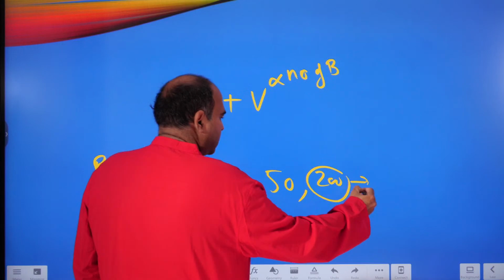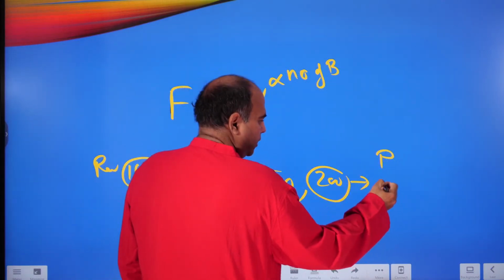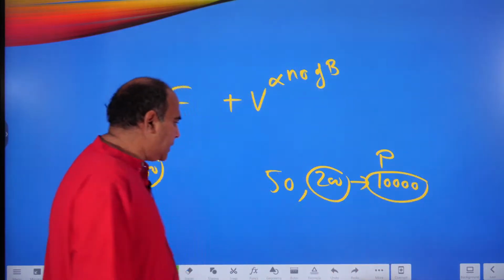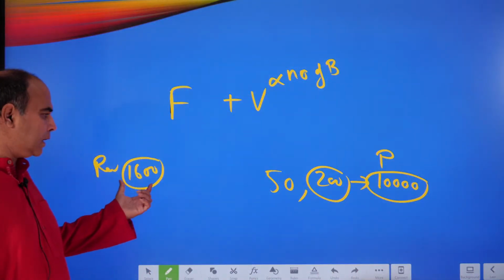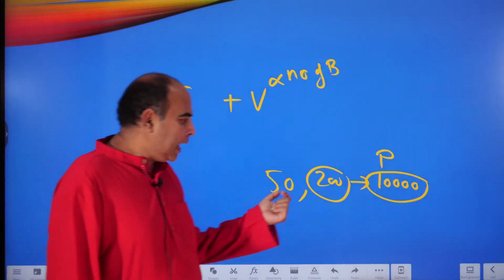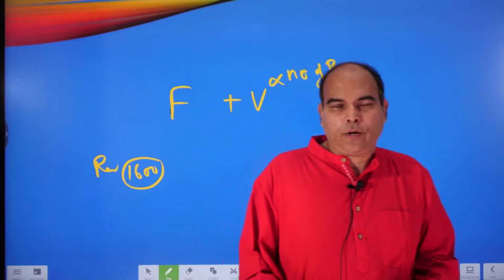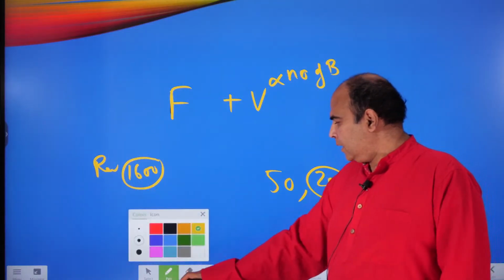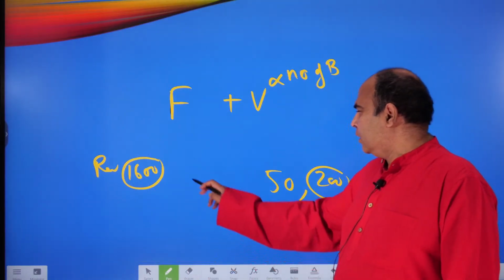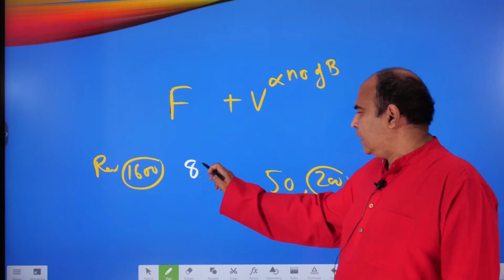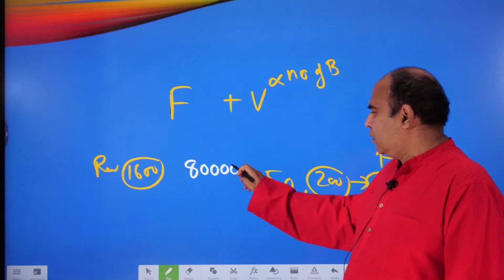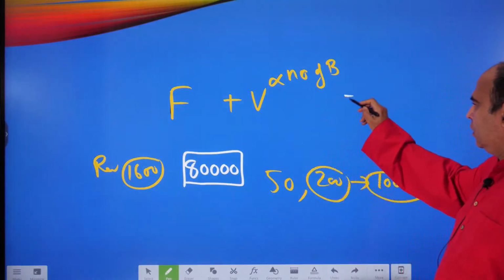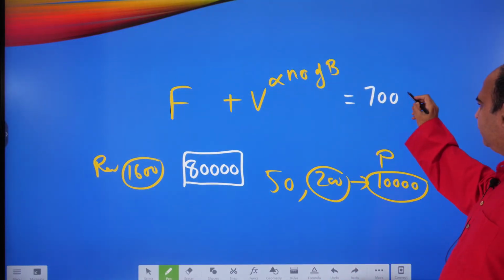So at 50 boarders, the profit is 10,000. And since you know that the hostel is charging 1600 per boarder, at 50 boarders you can also calculate the revenue, because this 50 also connects to the revenue. So the total revenue is 80,000, which means that the cost would be 70,000.